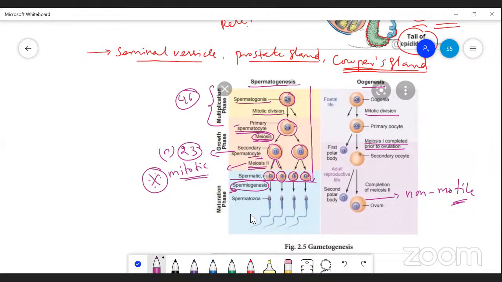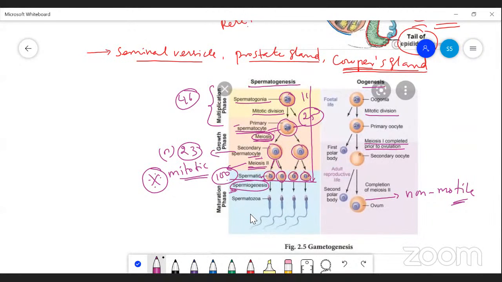In examinations, sometimes they ask: 100 spermatids are produced from how many primary spermatocytes? One primary spermatocyte gives 4 spermatids, so from 25 primary spermatocytes, 100 spermatids are produced.